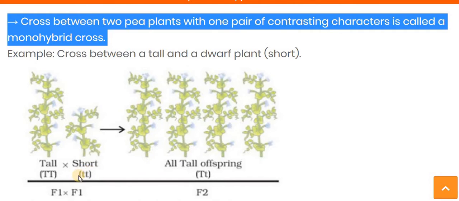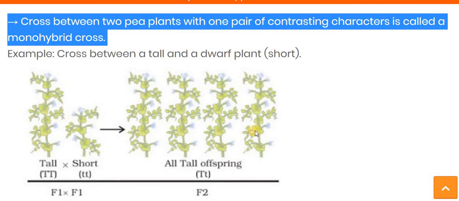So in the first generation he crossed between the tall plant and the short plant, so the cross occurs between the capital T and small t. Whatever plants we get in the next generation, all the plants we get are tall.